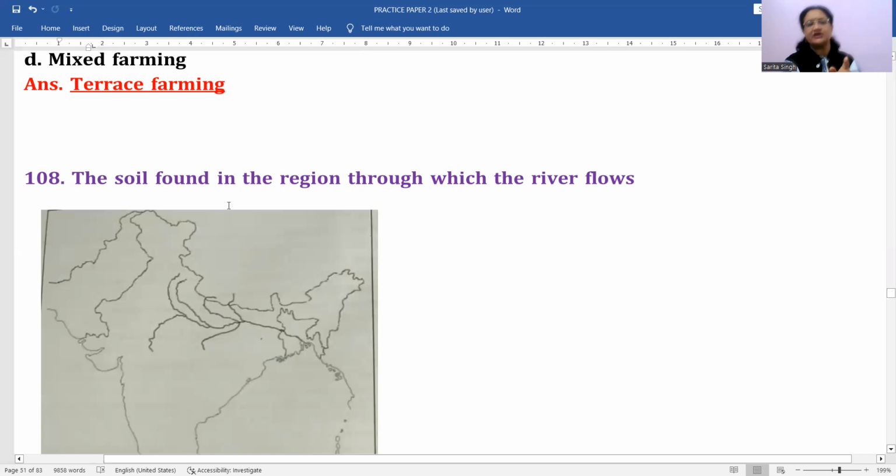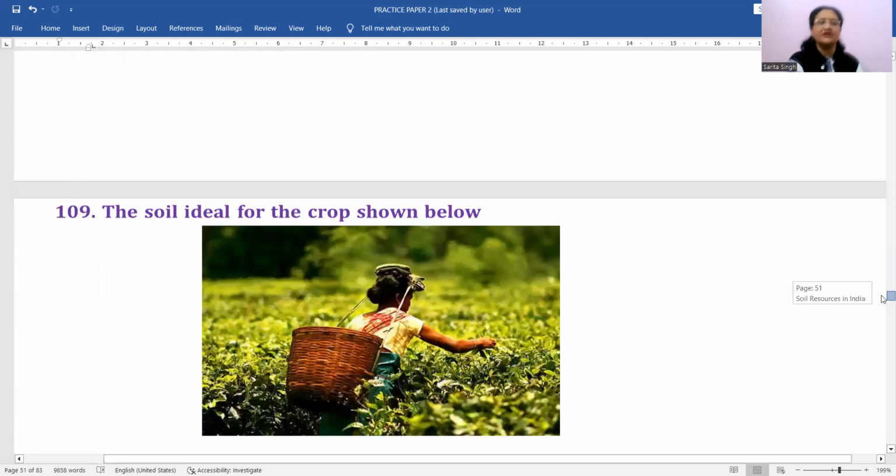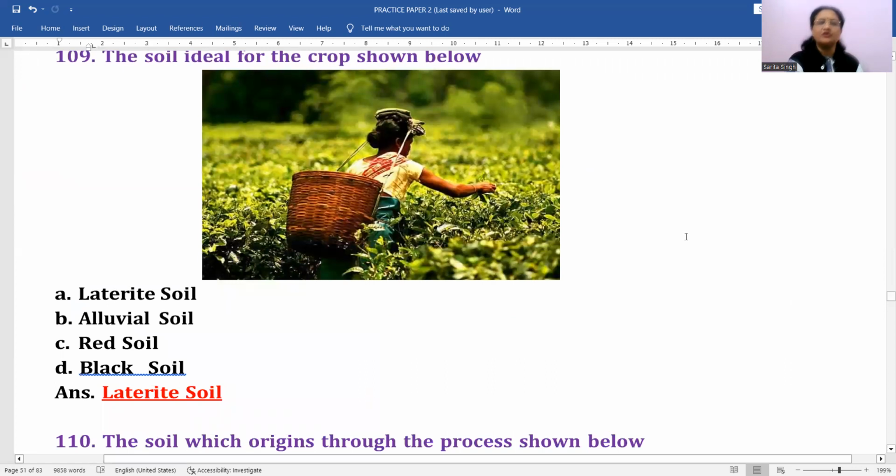तो यहाँ पर question क्या है, the soil found in the region through which the river flows. मतलब हम northern plains की बात कर रहे हैं, ये कौन सा soil से बना हुआ है, आप बताओ। अभी हमने discuss किया, alluvial soil, ठीक है। Next question, the soil ideal for the crop given below. ये कौन सा crop आपको show, मतलब इस picture में क्या आपको नजर आ रहा है, कौन सा crop? This is tea cultivation. Okay, a woman is doing this, तो tea cultivation है या coffee या cashew nut या कोई भी इस type की cultivation, इन crops की cultivation है, तो यहाँ पर laterite soil is the best soil for this.